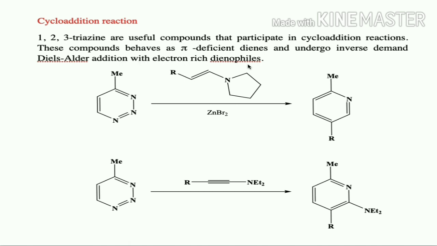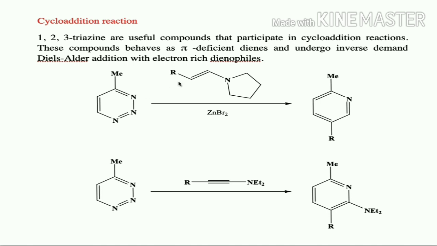As we know, normal Diels-Alder takes place between an electron-rich diene and an electron-deficient dienophile. Here the case is reversed, so that's why it is inverse demand Diels-Alder reaction. Here the diene is deficient, whereas the dienophile is electron rich. So it is undergoing 4+2 cycloaddition reaction.